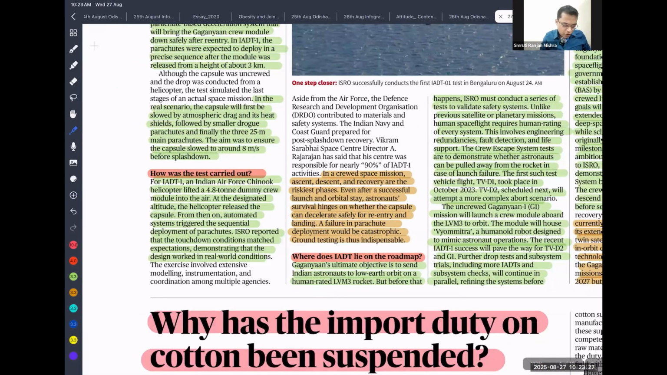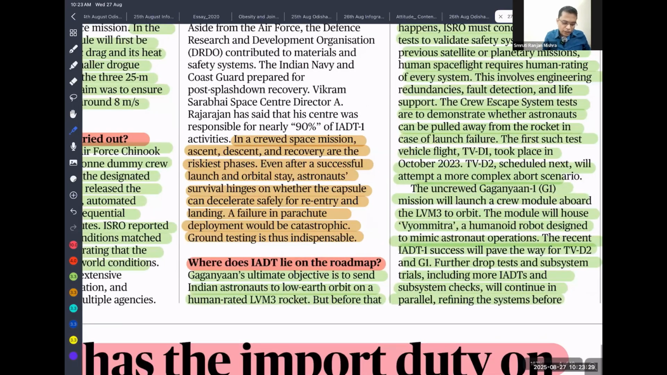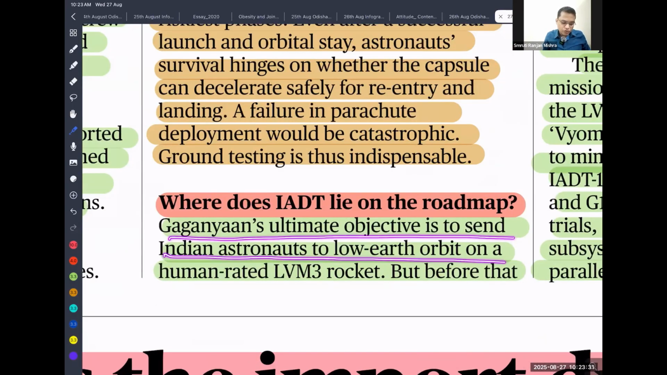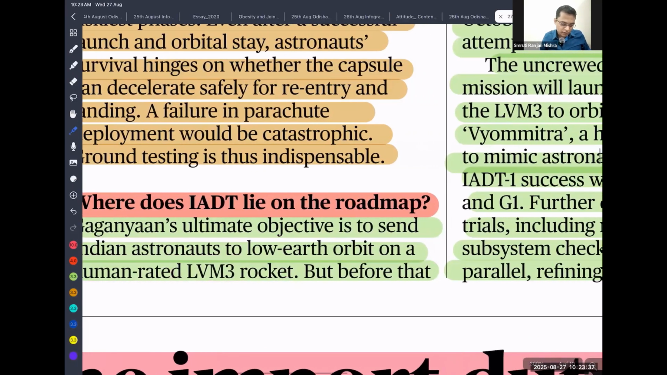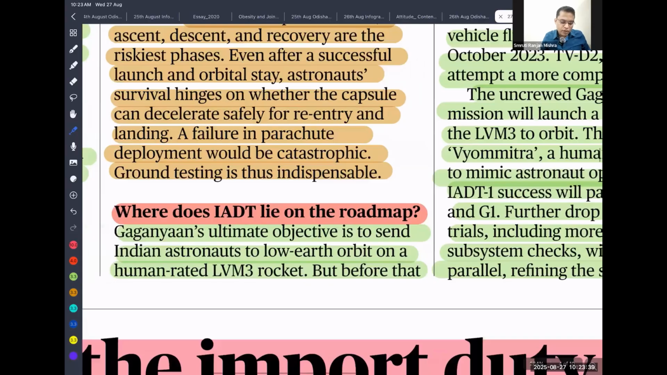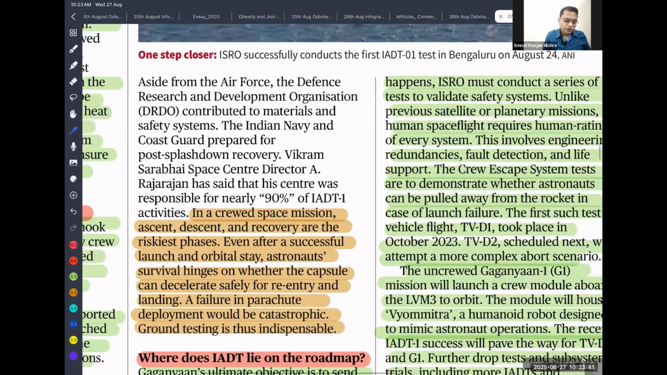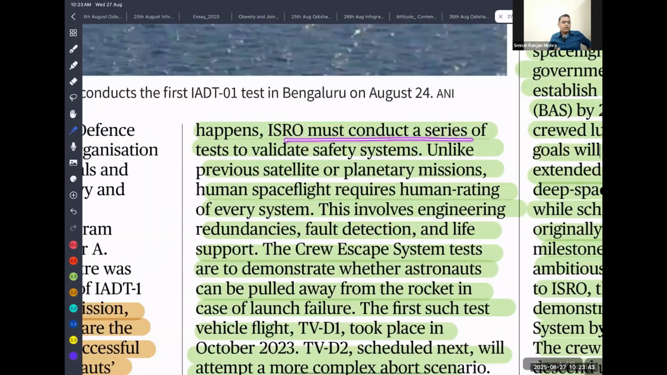Before we launch everything, the Gaganyaan's ultimate objective is to send Indian astronauts to low earth orbit on a human-rated launch vehicle, M3. But before that happens, ISRO must conduct a series of tests to validate the safety of the system. Whenever you are sending humans on space missions, you have to ensure there are proper safety protocols, because if anything happens, we have to abort and save our people.